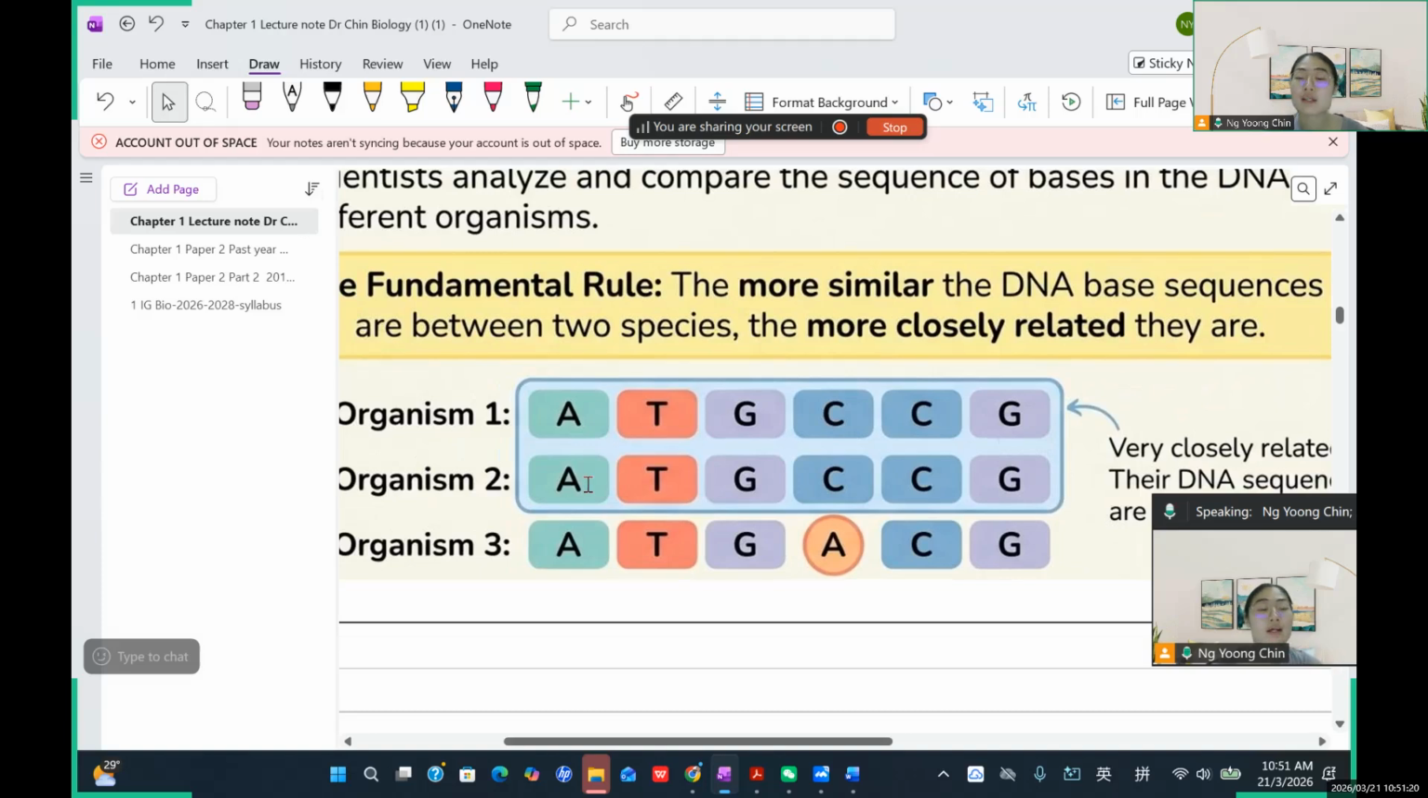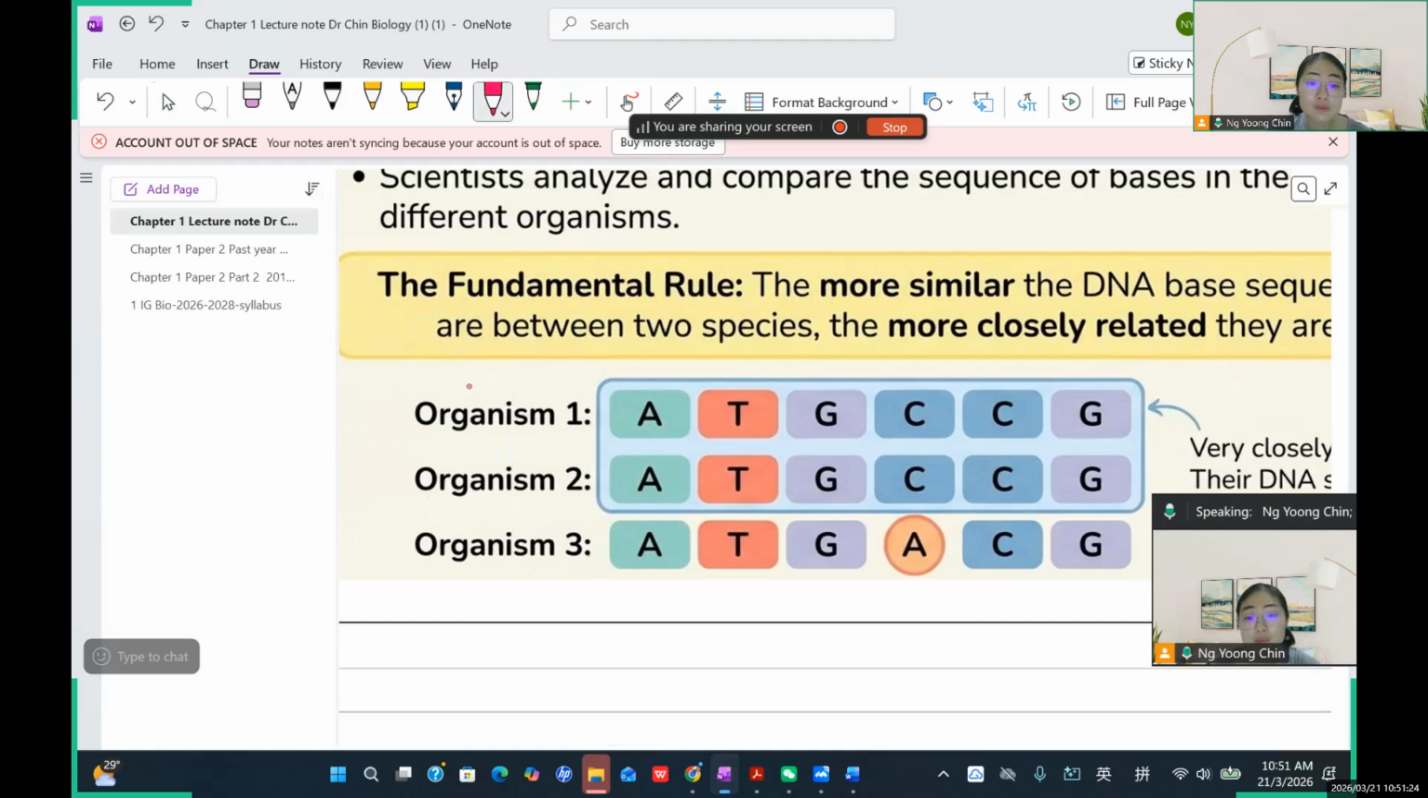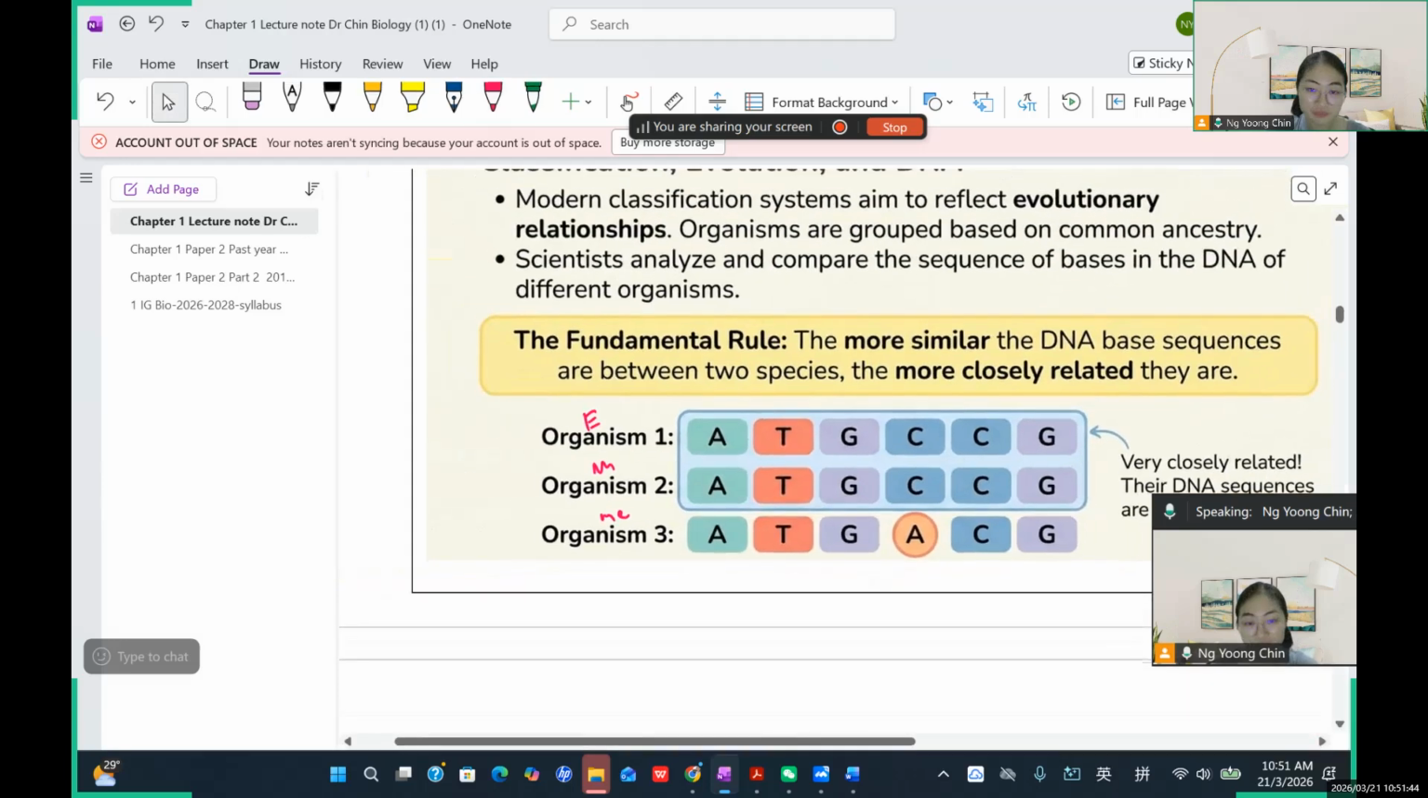For example, Emma, you and your mother, okay. So Emma, organism 1 is you. This is your mother. And then this is me. So you must share a similar DNA sequence with your mother, because your mother gave birth to you, right? And my DNA sequence will be different from yours, because we come from different families, just like this.